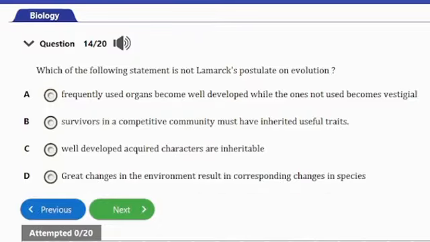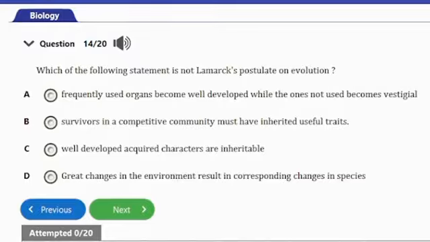Question number 14. It says, which of the following statements is not Lamarck's postulate on evolution? A. Frequently used organs become well developed, while the ones not used become vestigial. B. Survivors in a competitive community must have inherited useful traits.